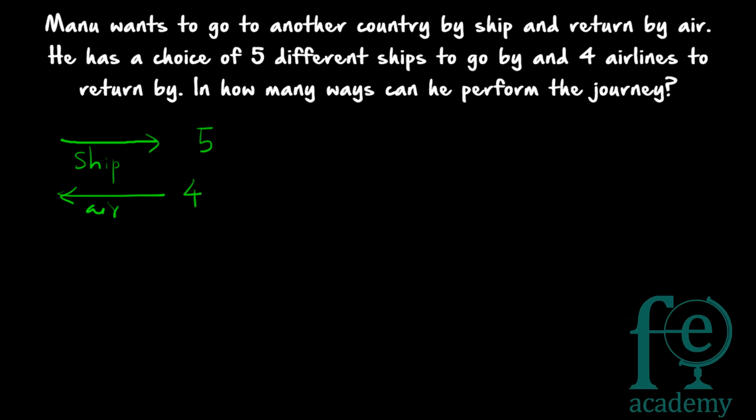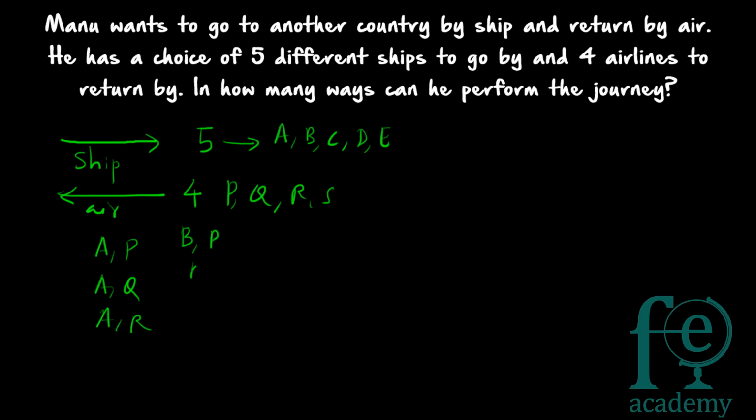Okay, so he can select one ship and one airline. Suppose the ships here are A, B, C, D and E, and the airlines are P, Q, R and S. So he can select AP, that is one option. Second will be AQ. Third will be AR. Similarly, he can select BP or BQ. Likewise, how many possibilities are there, or in how many different ways can he perform the journey?